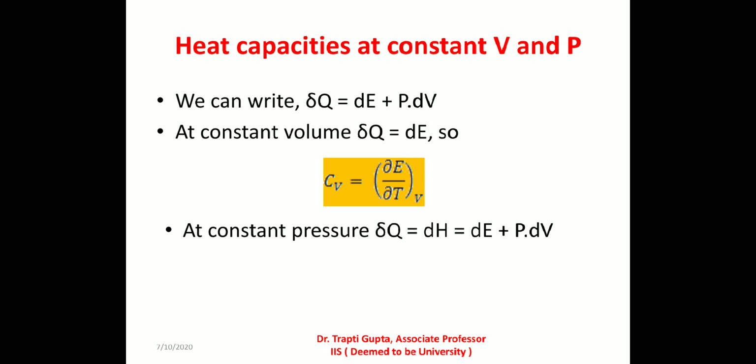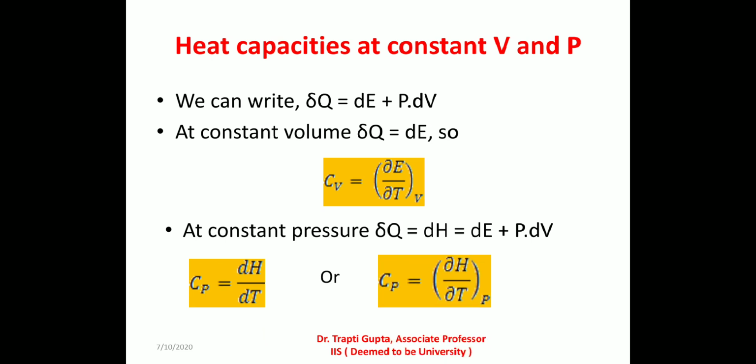At constant pressure, del Q is equal to dH, which is equal to dE plus PdV. So we can write Cp is equal to del H upon del T at constant P. So we define heat capacity of a system at constant pressure as the rate of change of enthalpy with respect to temperature.